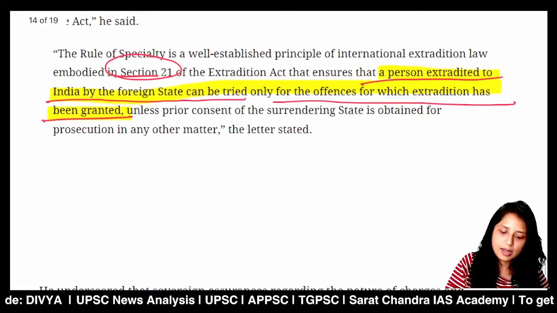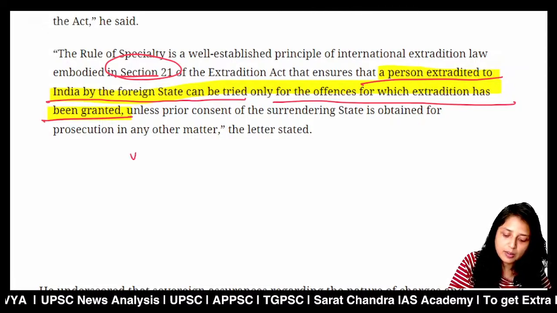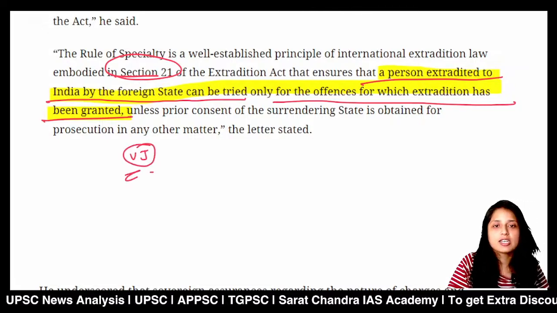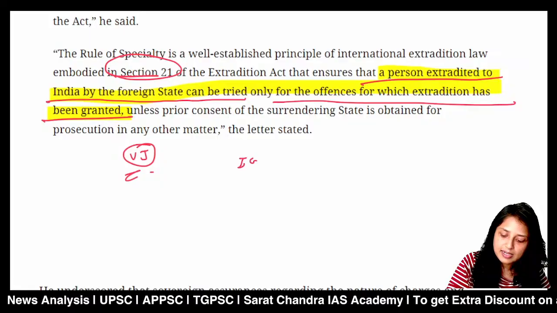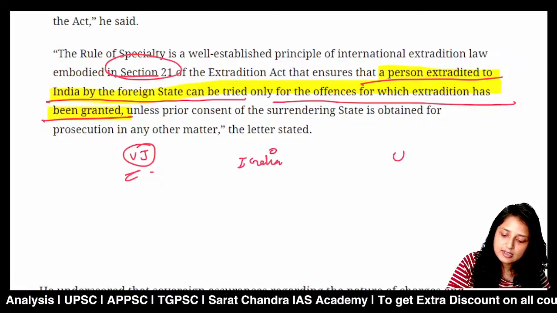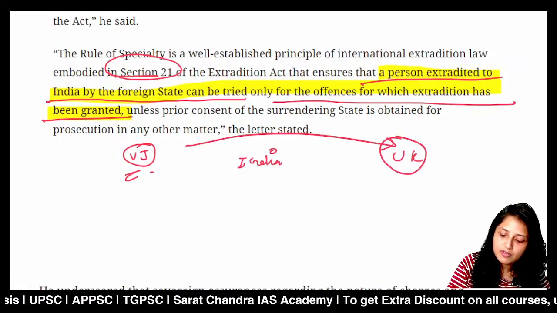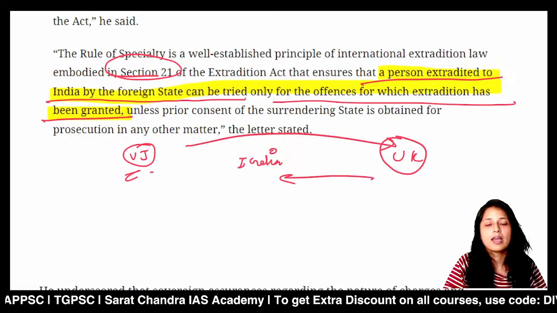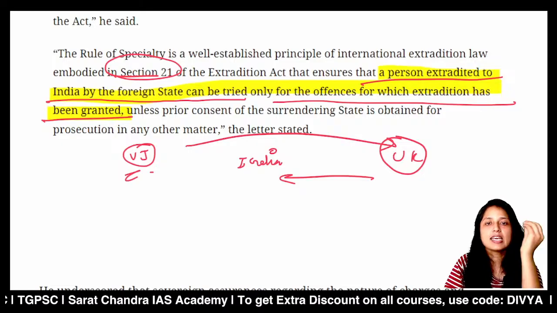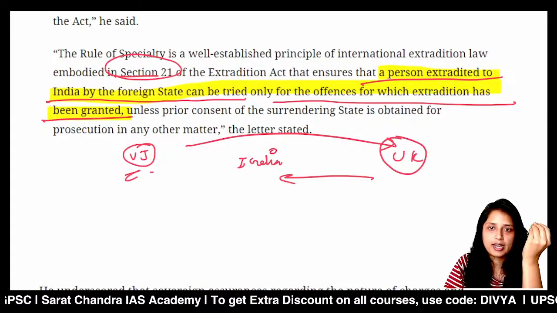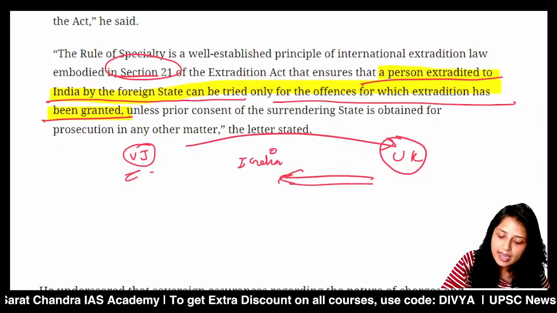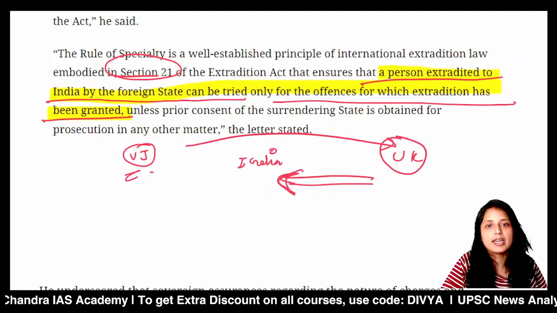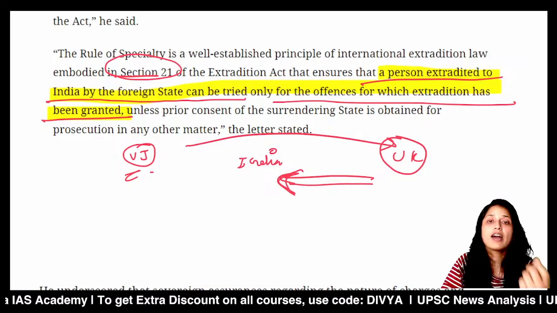Okay, so I will explain with an example. If I take the example of Vijay Mallya, suppose this is India and this is the UK. Vijay Mallya is in the UK, and India wants him back. What is the crime he has committed? He is a financial offender. Now suppose the UK has extradited Vijay Mallya to India, and under what charges? Under financial fraud.